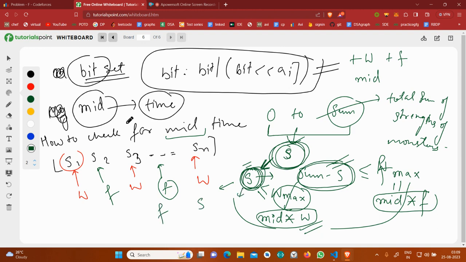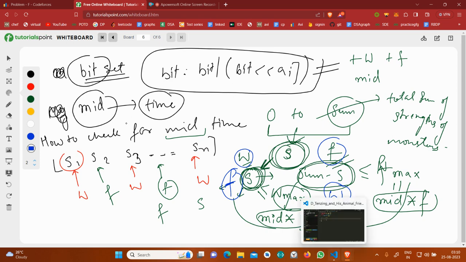First I assumed that I am using fire spell here and water spell here. Now I will assume that I am using fire spell here and water spell here. So I will have to check both of them. That's all about the approach.